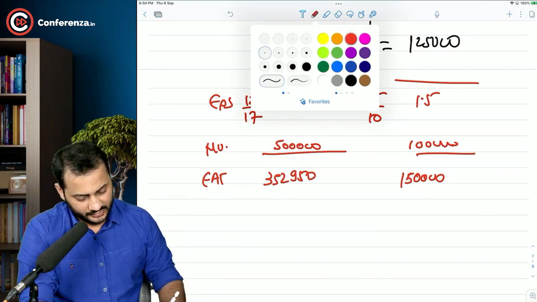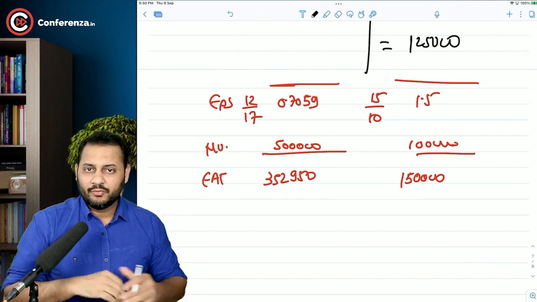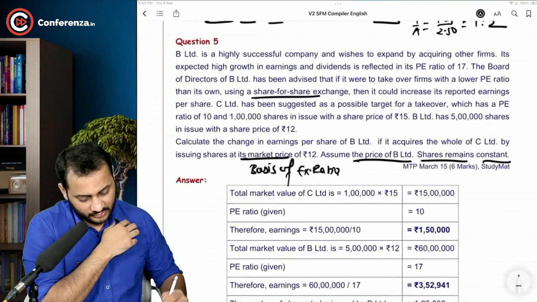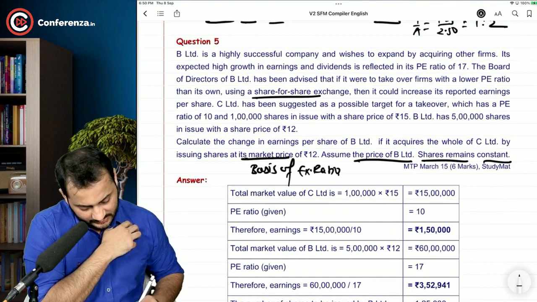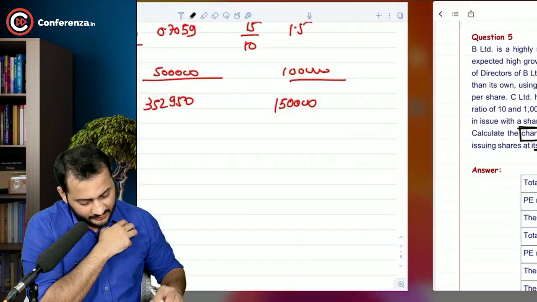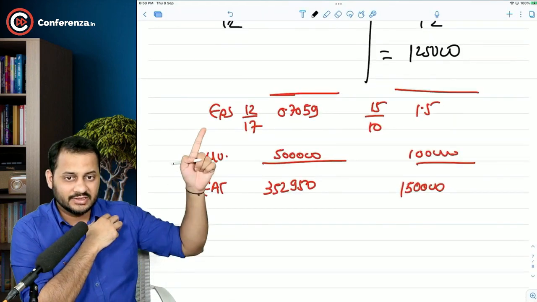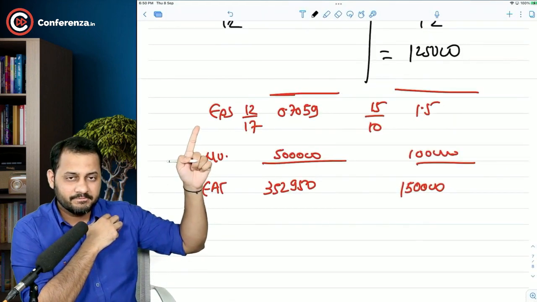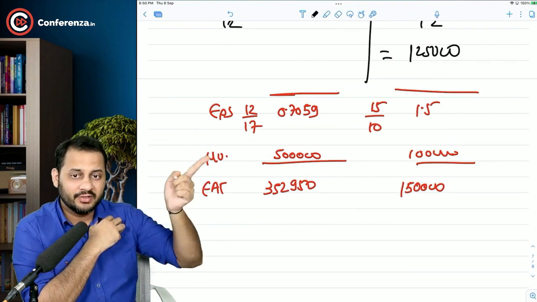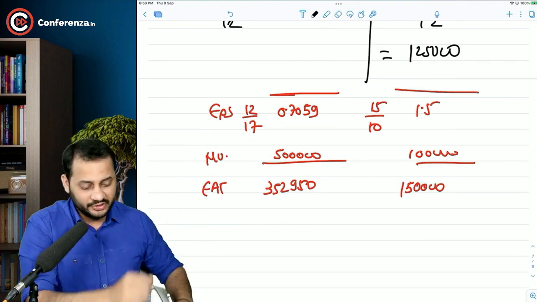So try to understand now. We have to calculate the post-merger earning per share. The question is clearly saying what is the change in the EPS. Right now the EPS is 0.7059 and we have to calculate post-merger earning per share, and then we can compare both of them to calculate the change.